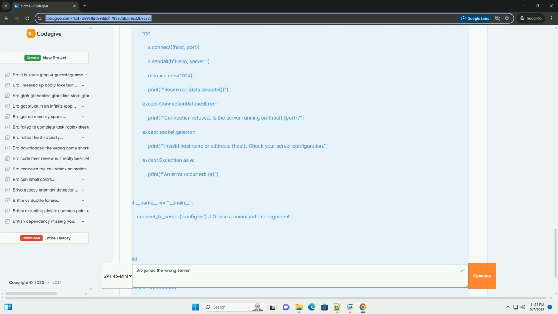Conclusion. "Bro" joining the wrong server is a multifaceted problem with various potential causes. By understanding the fundamentals of client-server communication, employing effective debugging techniques, and adhering to best practices for configuration management, error handling, and security, you can build robust and reliable networked applications. Remember to focus on clear configuration, thorough testing, and informative error messages to make troubleshooting easier and prevent your clients from connecting to the wrong server.